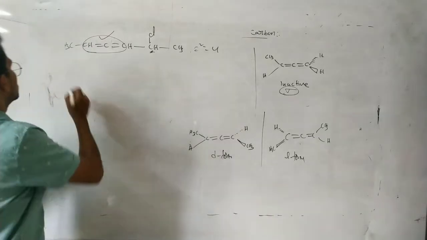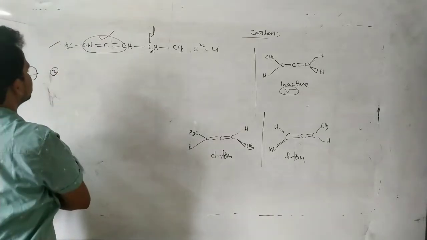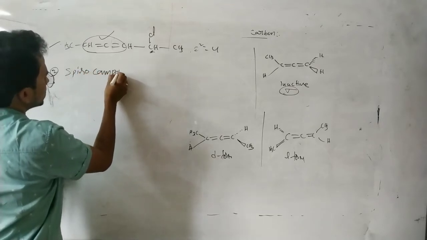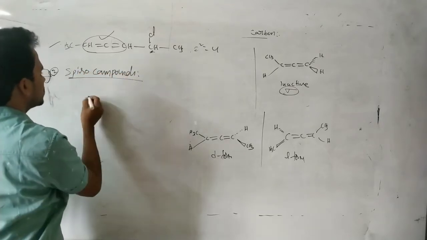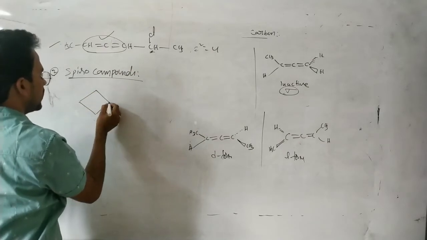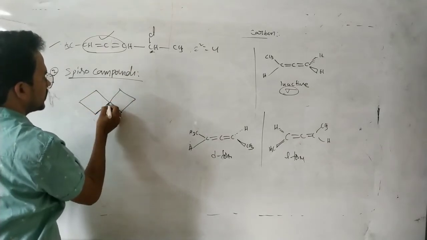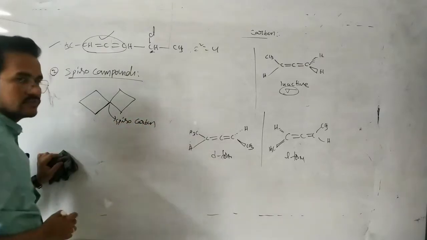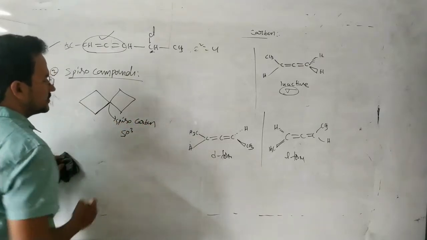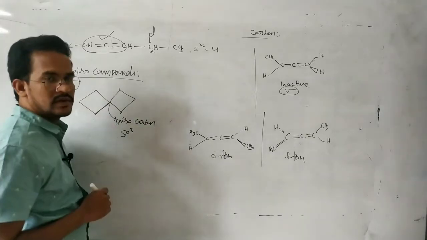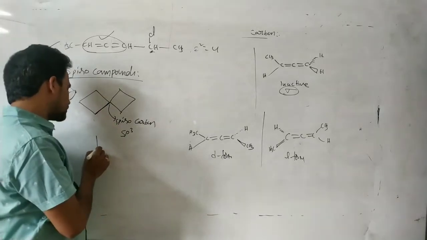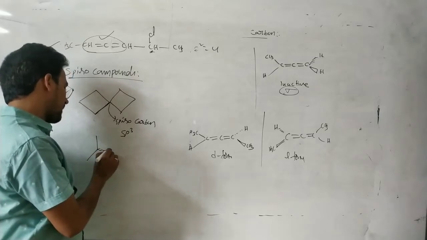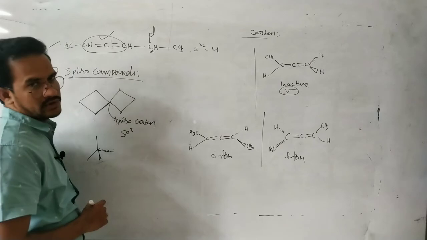Now next, the second case, spiro compound. Spiro compound means, suppose, there is one common carbon atom. This is a spiro carbon. This spiro carbon is sp3. sp3 means, you know, two bonds on the plane, one bond below the plane, one bond above the plane.